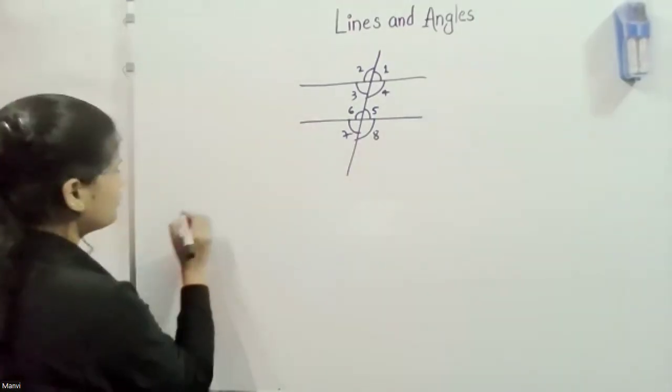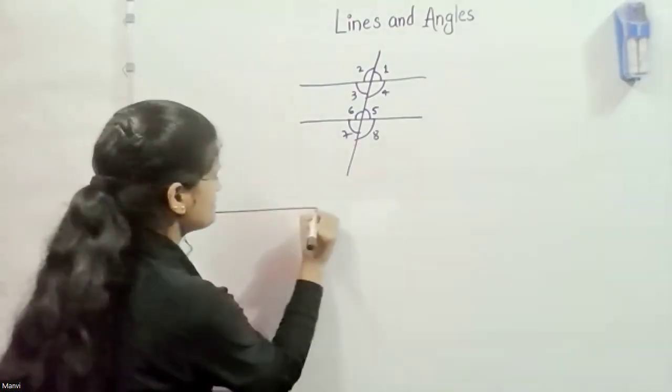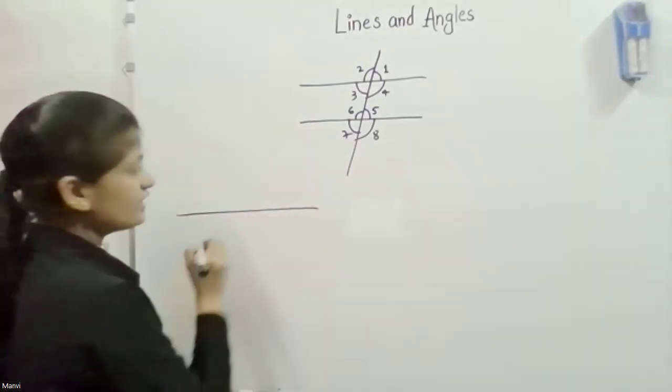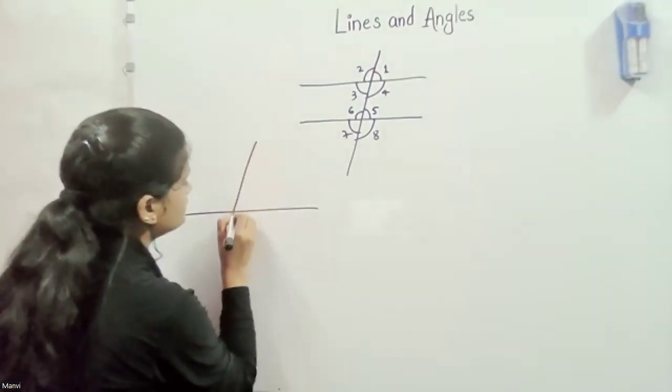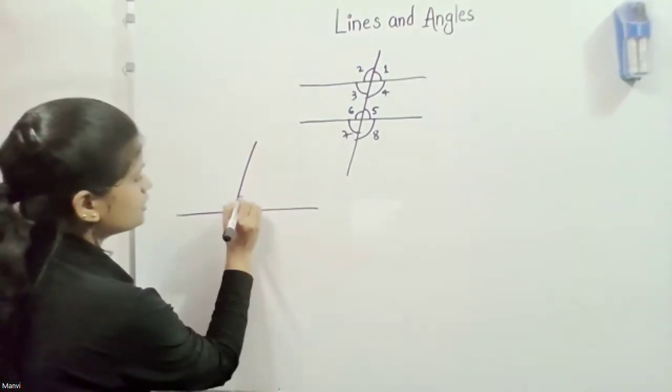Kavya, do you agree? Whenever we have a straight line, and there is a line which cuts this straight line, there's a formation of two angles.